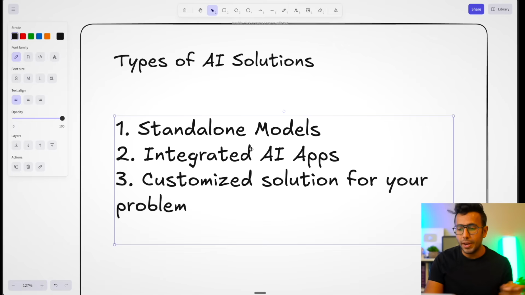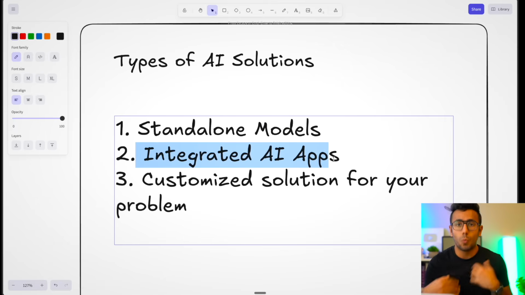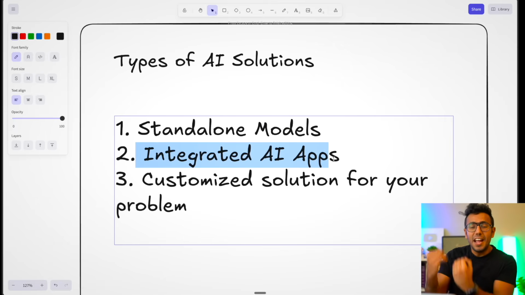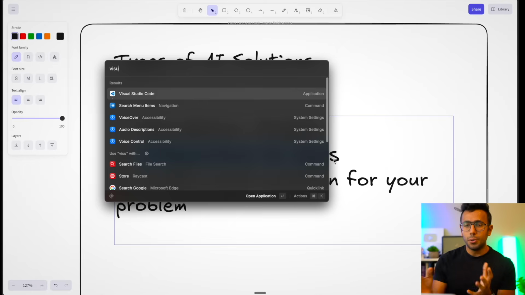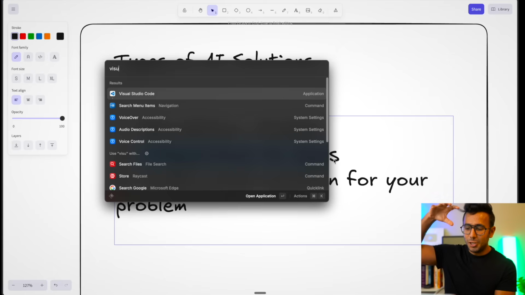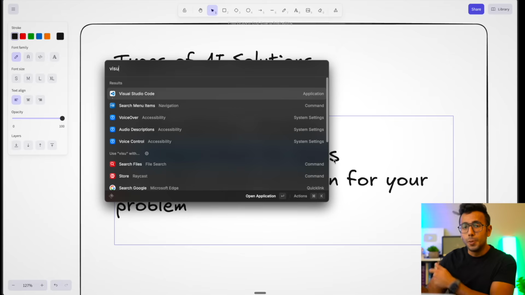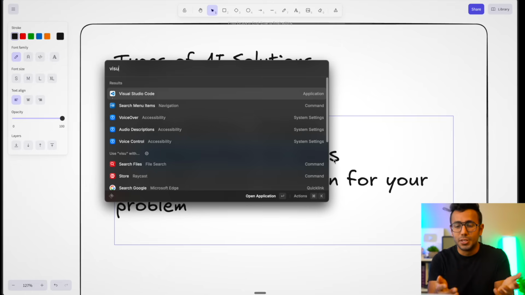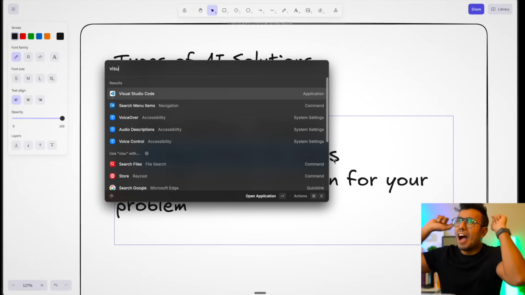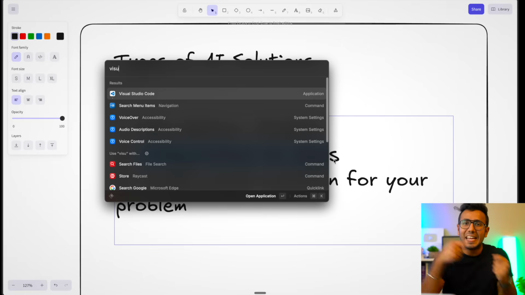But most of the coding industry now uses an integrated AI approach. Why? Because you are bringing AI to things you are already using. Now, Visual Studio Code is one of the most popular applications. Cursor AI and Windsurf AI just started with the application already built and added their AI features into it. So they brought AI to the applications that you use. So that was the idea of an integrated application. You don't need to think of how AI will be brought to you. They thought of just bringing AI to you. That's why Cursor AI became one of the fastest applications to reach $100 million revenue in less than a year.